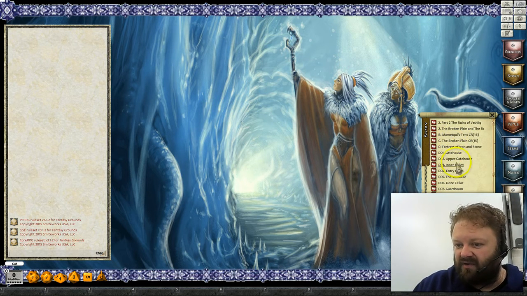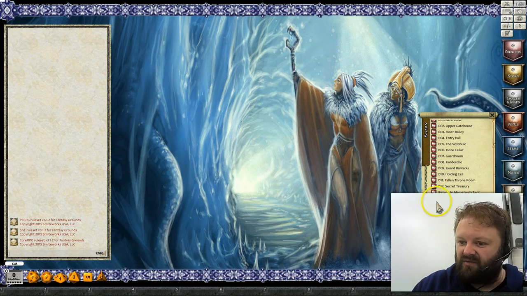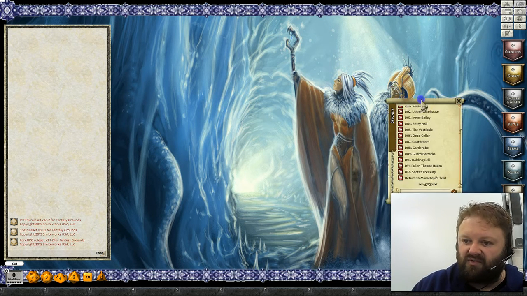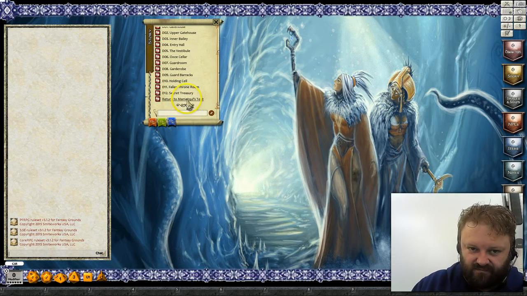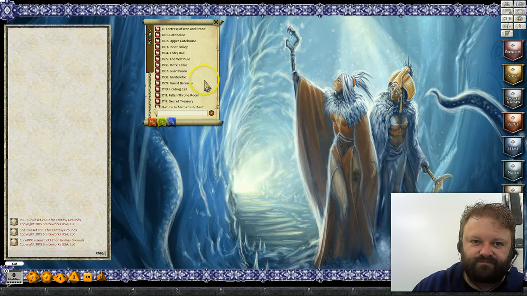Then they go across and deal with Vashkra, who's through Mammoth's tent, which is where they'll be heading back to tonight. The Broken Plain, Fortress of Ironstone, et cetera. So I've got all my story run through there. We've got the return to Mammoth's tent there, which is the details that they'll be running through tonight.